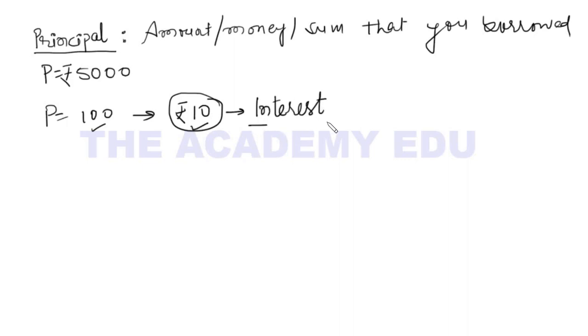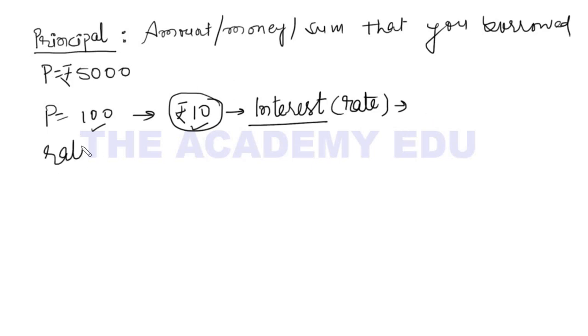So whenever we borrow some money from a bank or from any credit giving company, means who give money to people, or from our friend, and he charges extra money, that is called interest, right? And the percentage at which interest is charged is called rate.